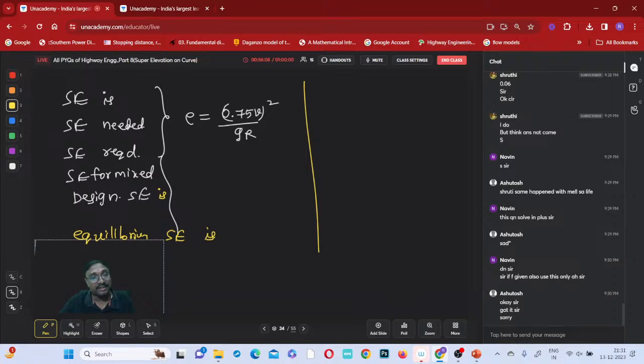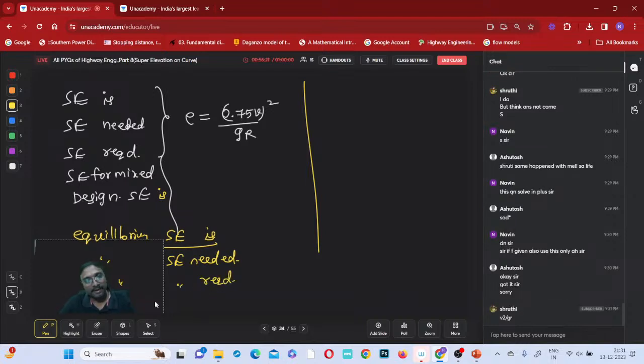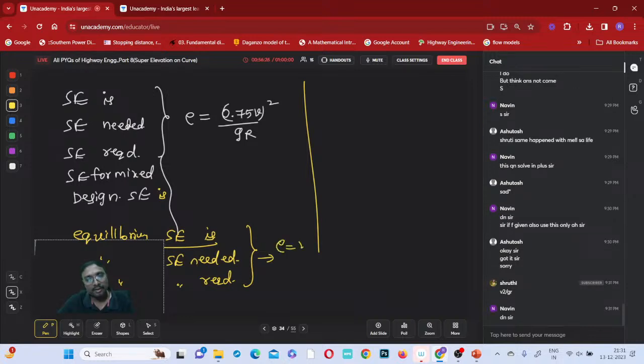Equilibrium super elevation is mentioned instead of super elevation. Now equilibrium super elevation needed, equilibrium super elevation required. Understood now? And that's it. When all these three are mentioned, what do we have to go for? E equal to V square by GR. Got it now? Understood?